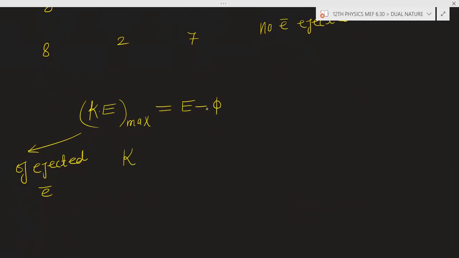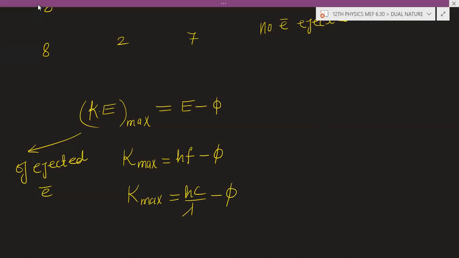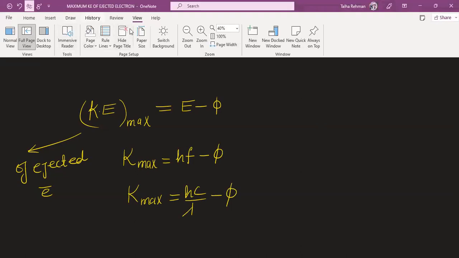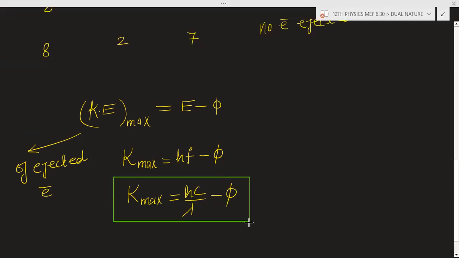Now I can write kinetic energy maximum as K max. E is given by h into frequency, so we can write kinetic energy maximum is equal to hc by lambda minus phi, also energy minus phi. This relation is given by Albert Einstein and is known as the Einstein photoelectric equation.